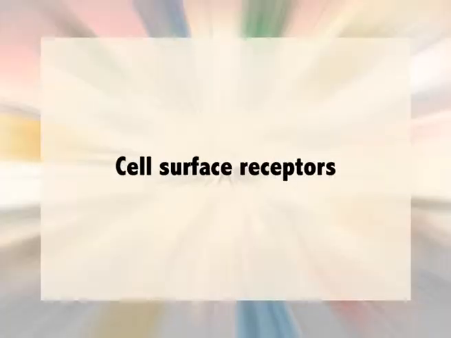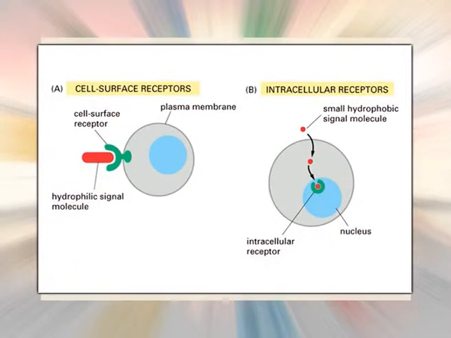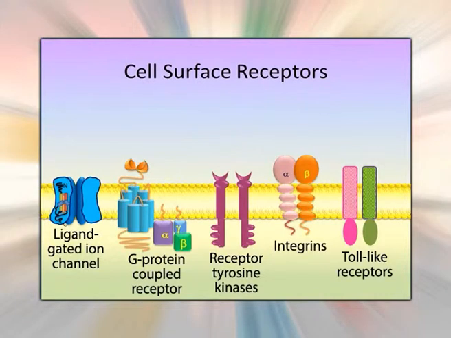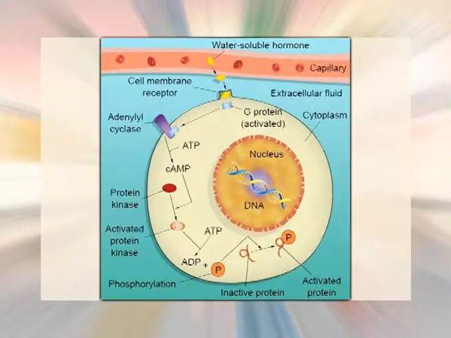Second, cell surface receptors. These are located on the plasma membrane of target cells. Binding of hormone to receptor initiates a series of events which leads to generation of second messengers within the cell. The second messengers then trigger a series of molecular interactions that alter the physiological state of the cell. Cell surface receptors are integral membrane proteins. They are composed of three parts: protein and peptide hormones, and catecholamines act on these receptors.